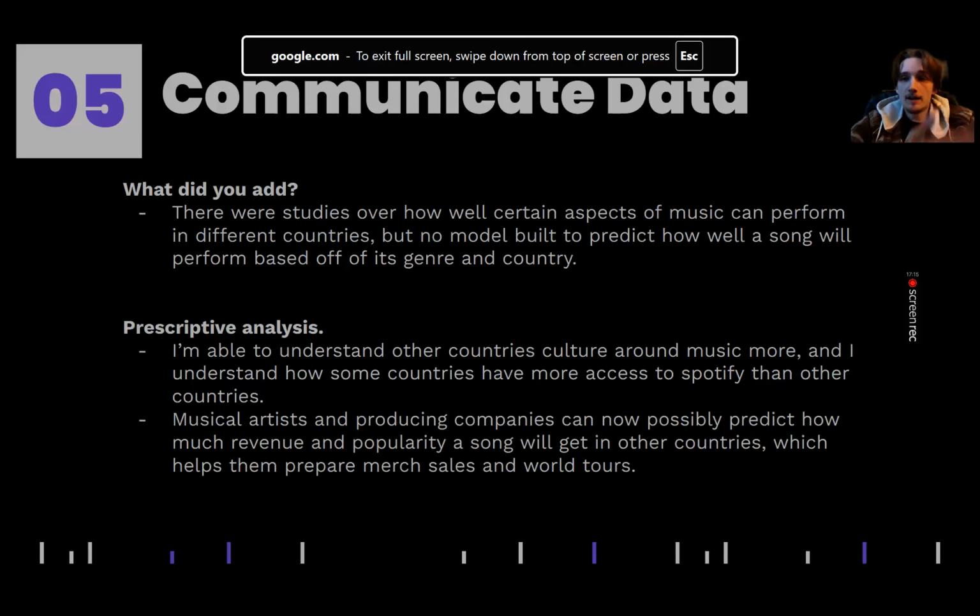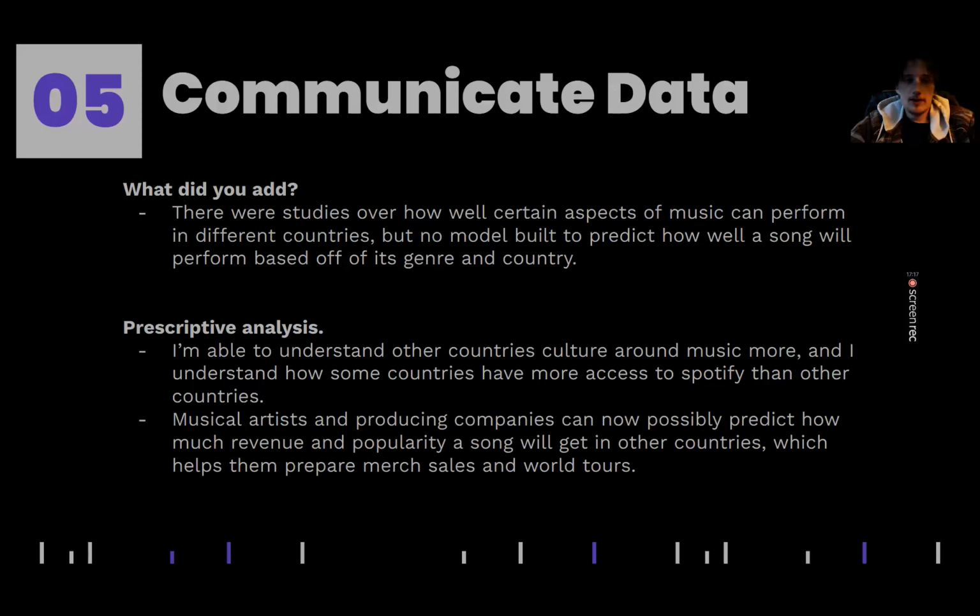So moving on. To communicate the data, well, what did we add? At the time, there were several studies over how well a certain aspect of music can perform in different countries, such as danceability or tempo.